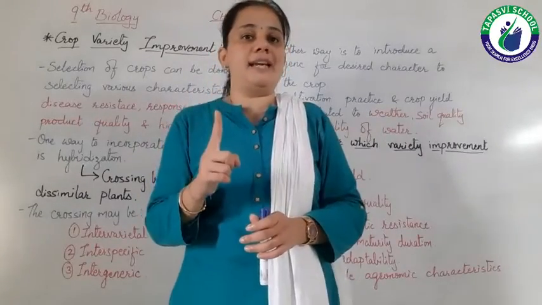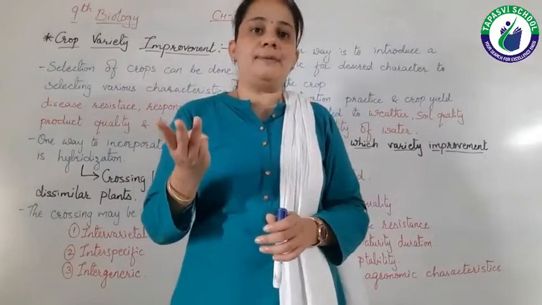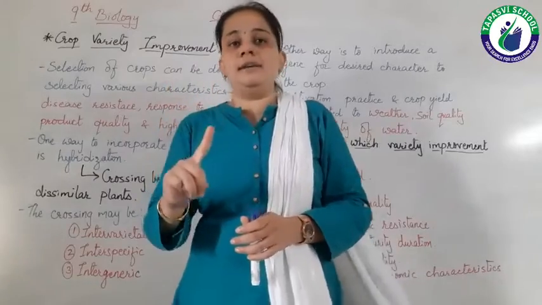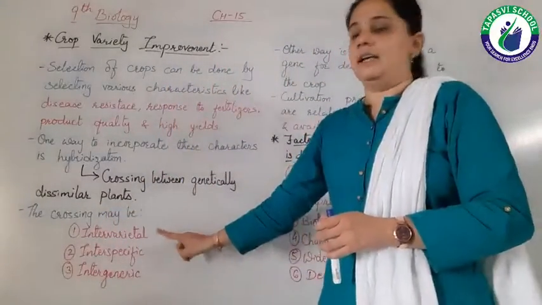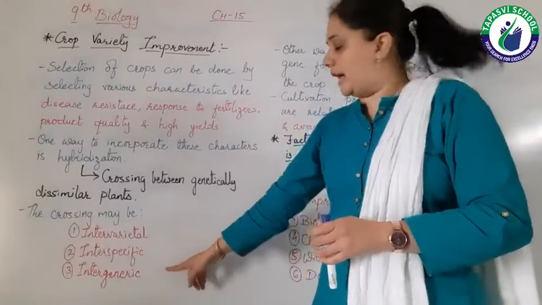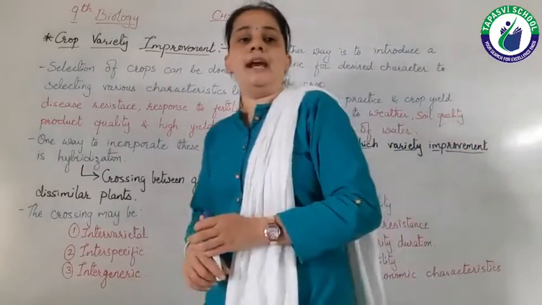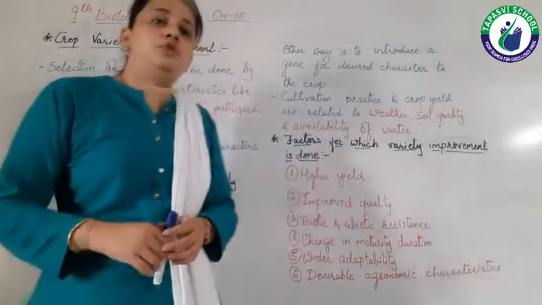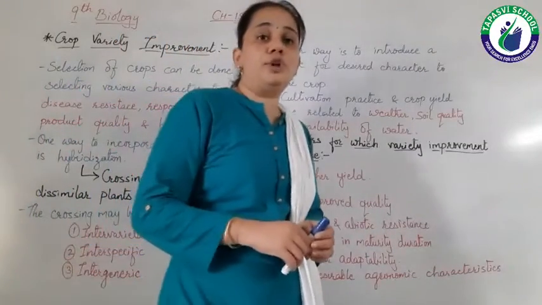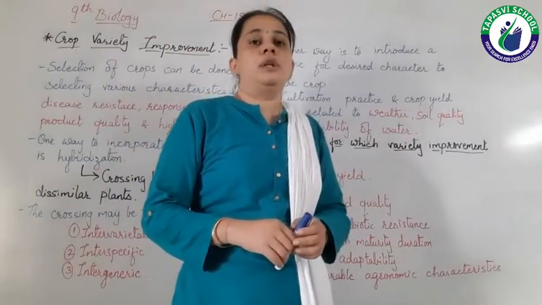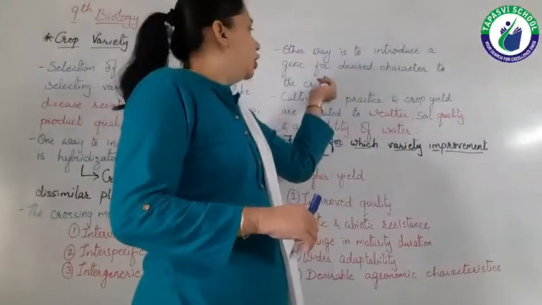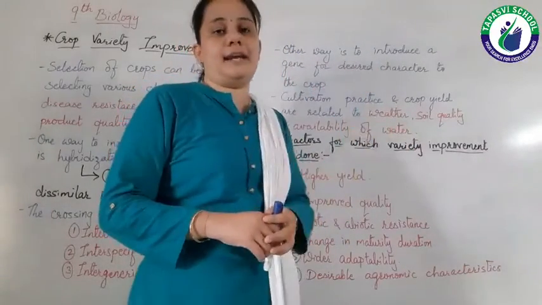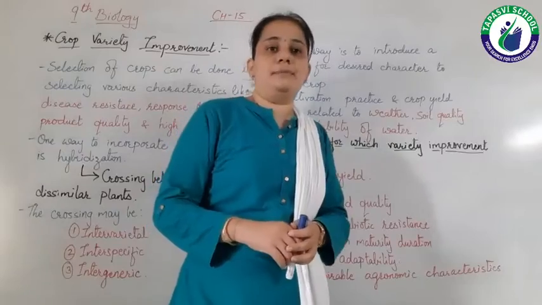One is hybridization. It has three types: intervarietal, interspecific and intergeneric. And second is to introduce a gene into the crop for the desired character. That is the second method.